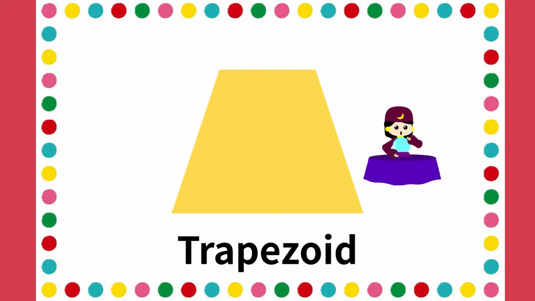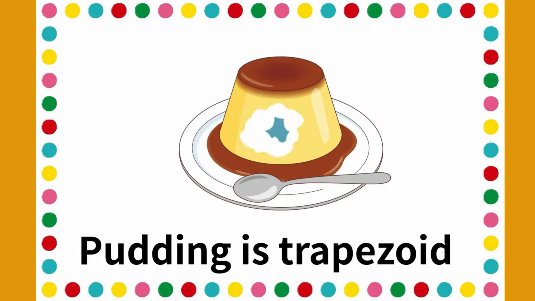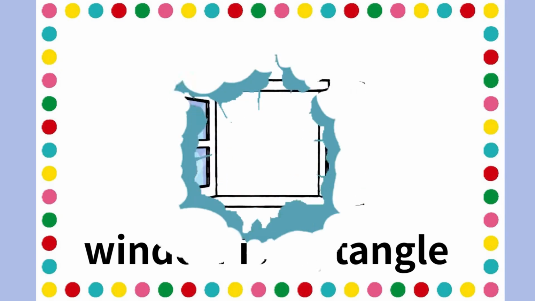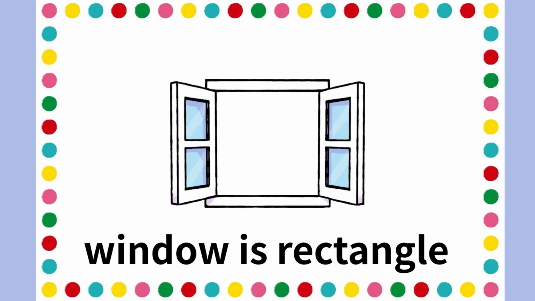Trapezoid, trapezoid. Pudding is trapezoid. Rectangle, rectangle. Window is rectangle.